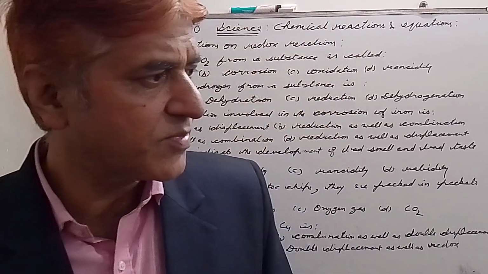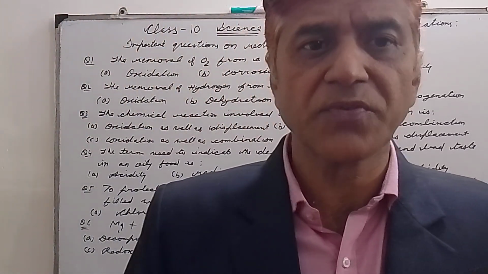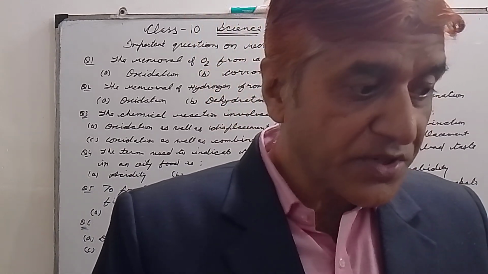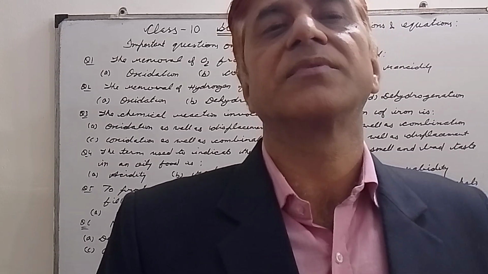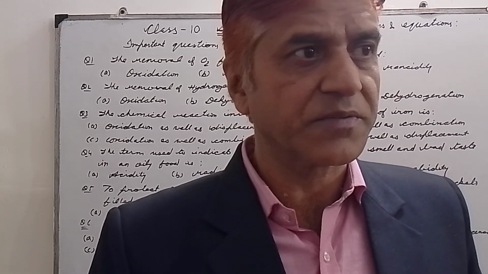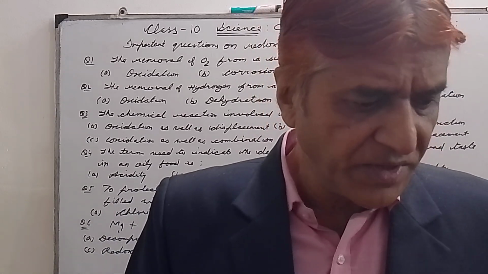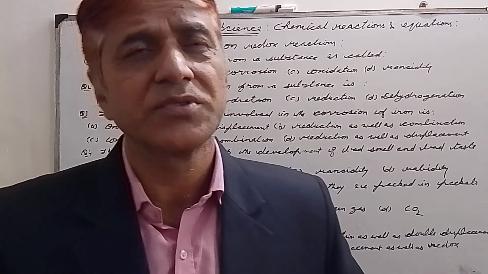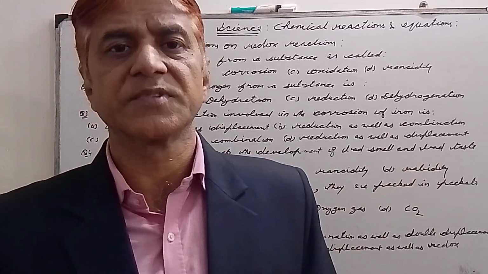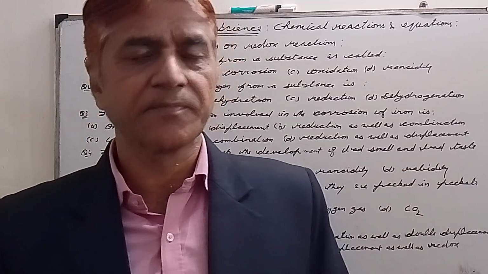My dear students, please remember the full forms and also the names of these antioxidants, because questions on these can be asked in your paper.